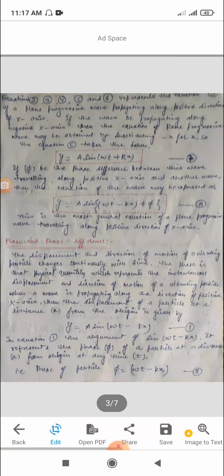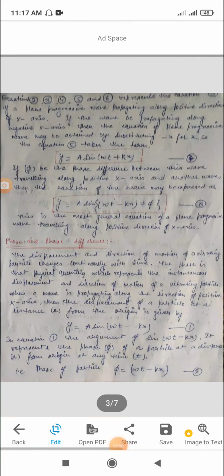If phi is the phase difference between this wave travelling along the positive x-axis and another wave, then the equation of the wave may be expressed as y equal to A sin (omega t minus kx plus phi). This is the most general equation of a plane progressive wave travelling along the positive x direction of the x-axis.